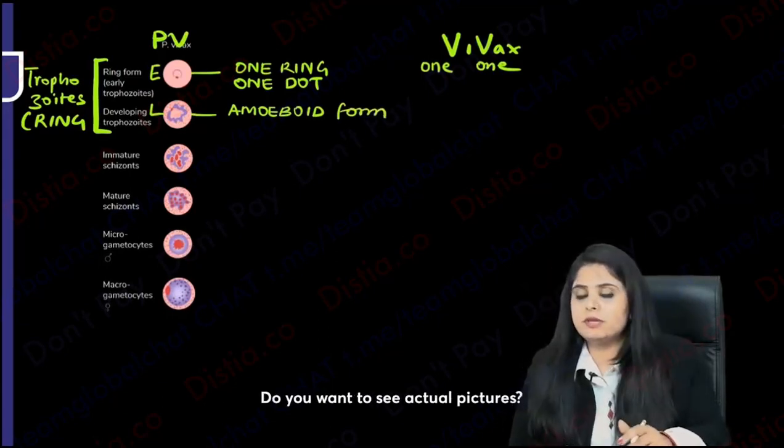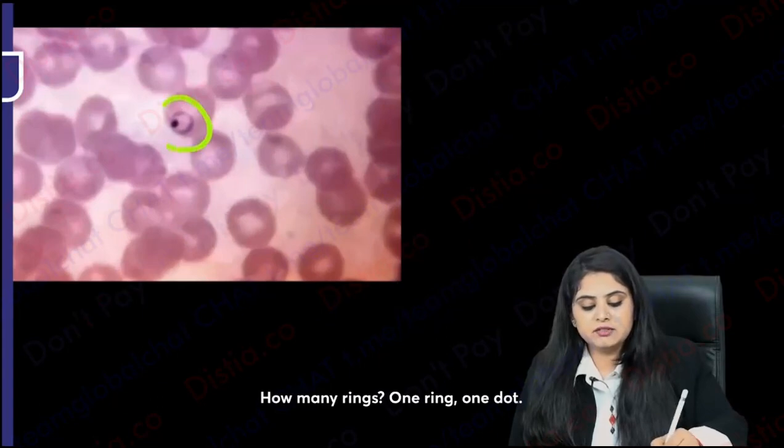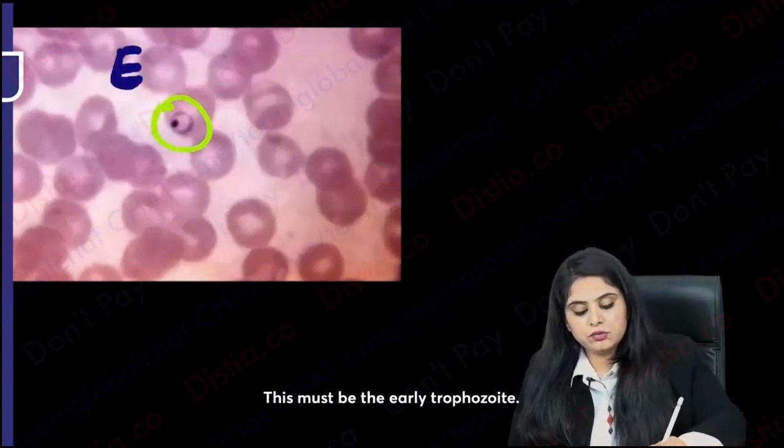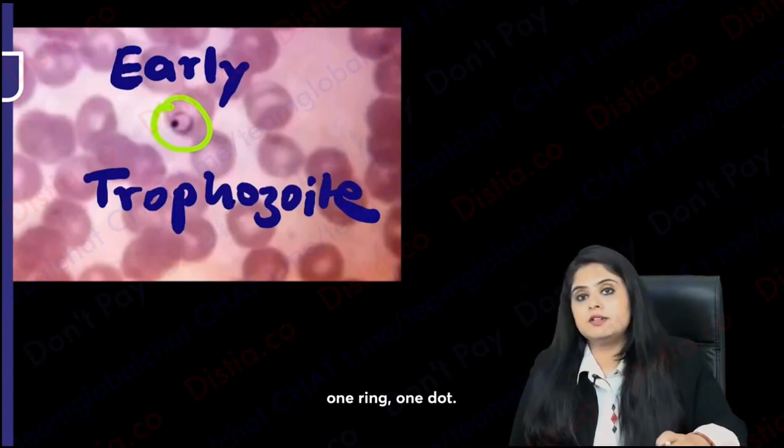Do you want to see actual pictures? Have a look at this. Look at this, guys. The first picture over here. How many rings? 1 ring, 1 dot. This must be the early trophozoite. This is the early trophozoite because I am seeing the beautiful 1 ring, 1 dot.